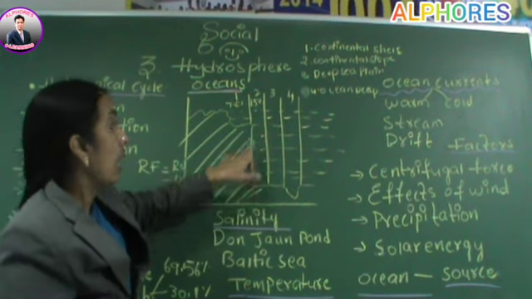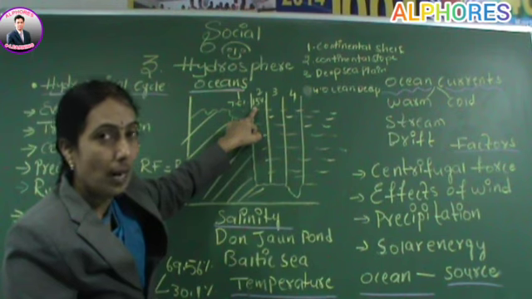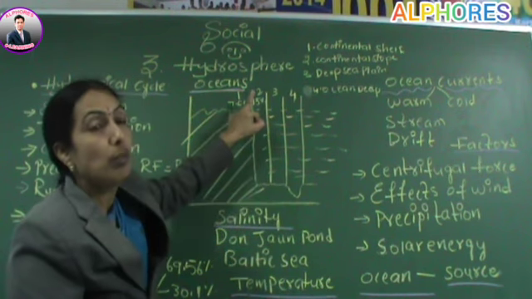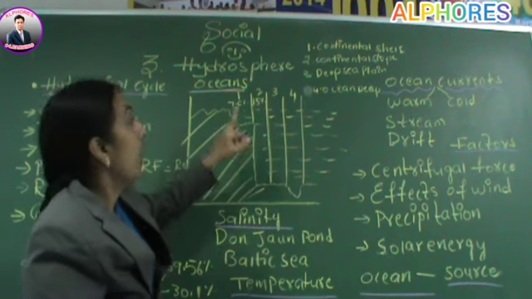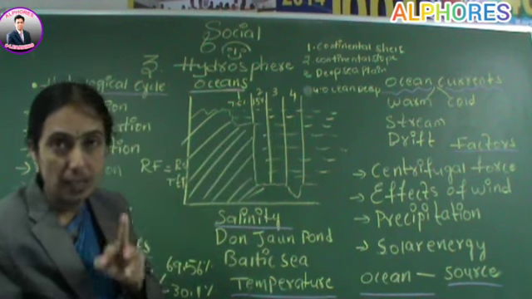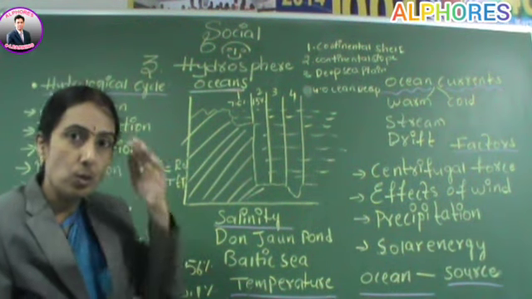Second, it accounts for 15% of the ocean floor. Right? And here the depth is from 200 meters to 3000 meters. And the speciality is submarine canyons, that is, steep valleys are present here. These 4 points you should remember.